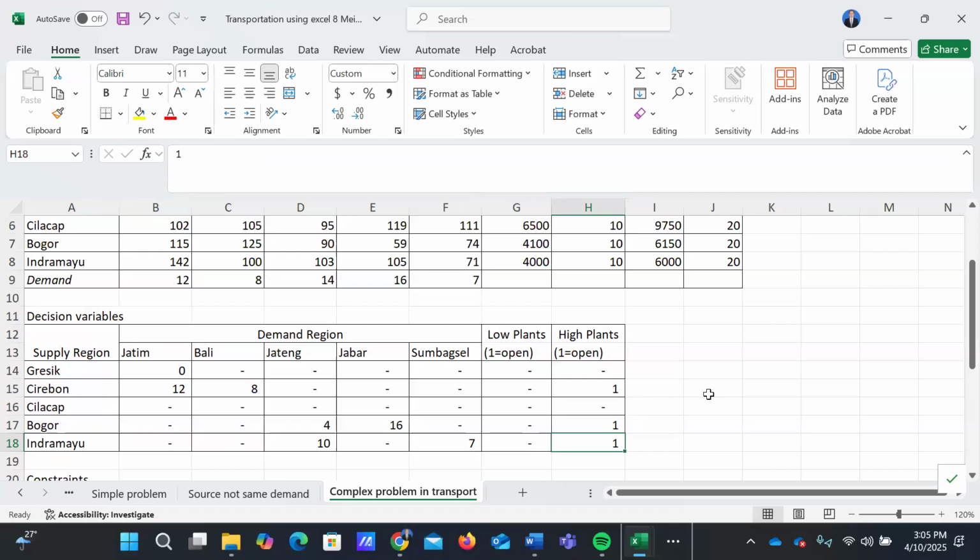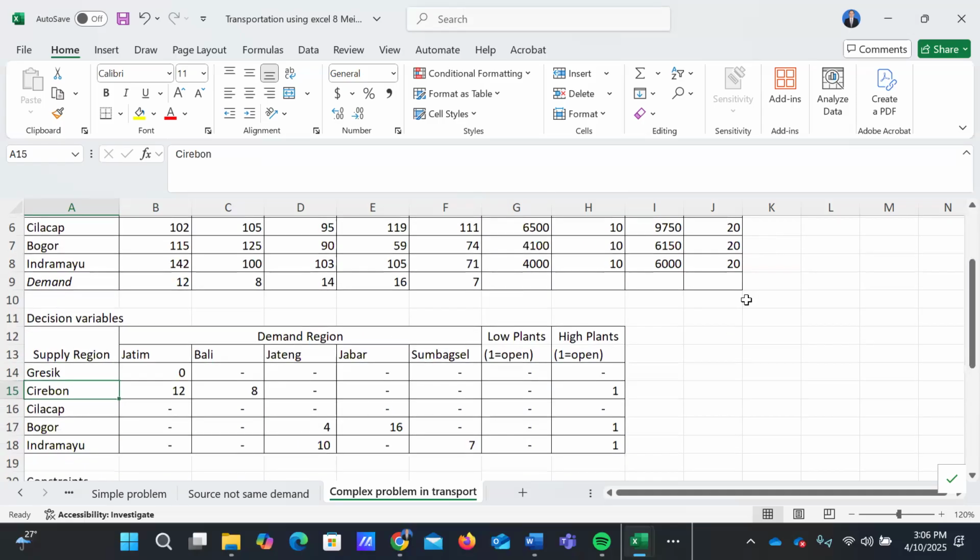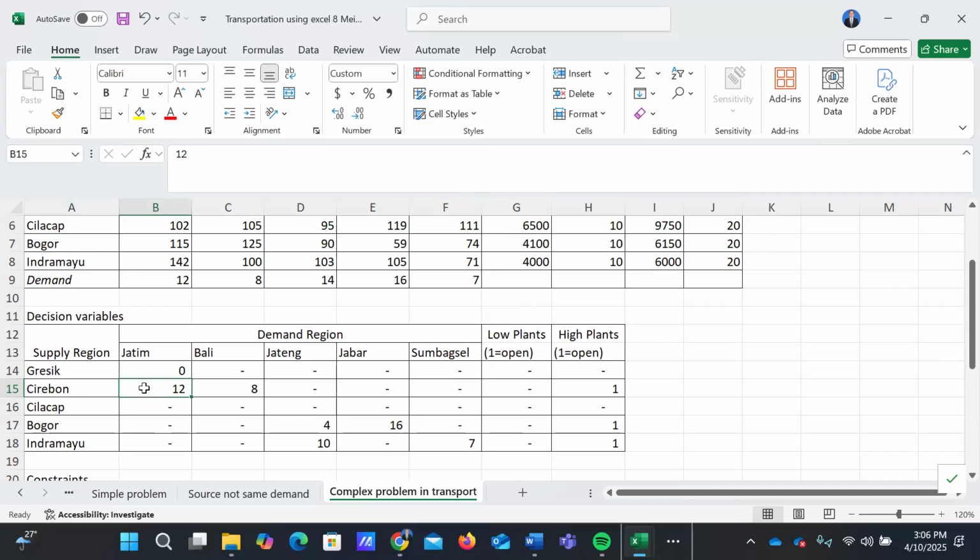And the second decision is what number to be allocated from each factory that has been opened. First, Cirebon. We have 20 million units capacity in Cirebon, and it will be allocated to Jatim 12 million units and Bali 8 million units.